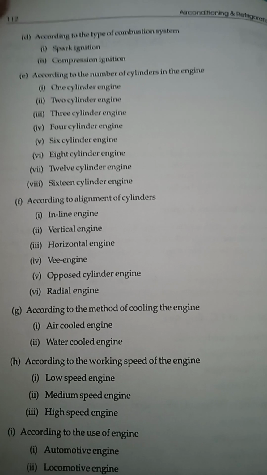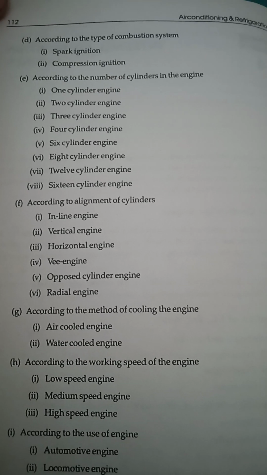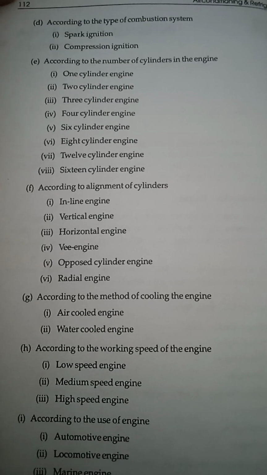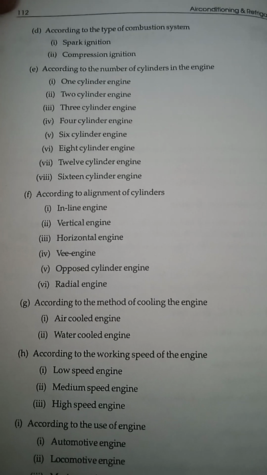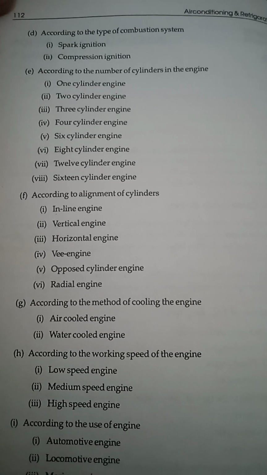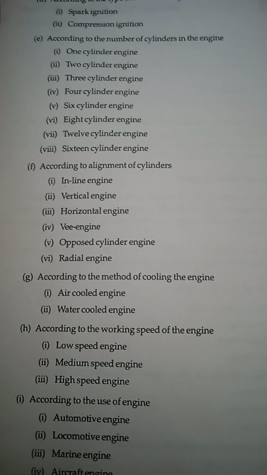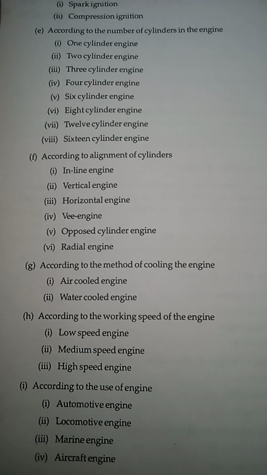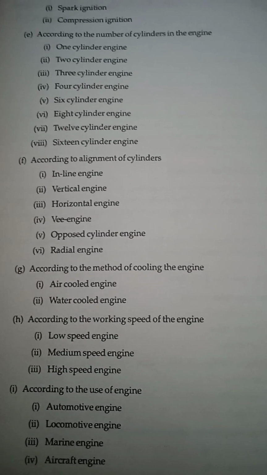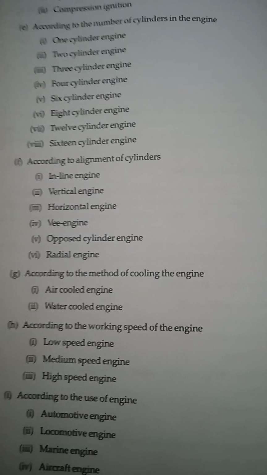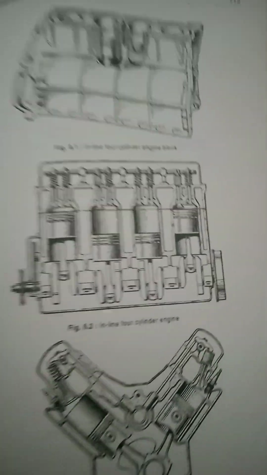According to the method of cooling, engines are divided into two types: air cooled engine and water cooled engine. According to the working speed, they are divided into three types: low speed engine, medium speed engine, and high speed engine. According to the use of the engine, they are divided into four types: automotive engine, locomotive engine, marine engine, and aircraft engine. So we have discussed all the classifications of the engine.